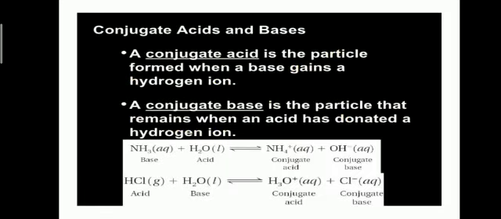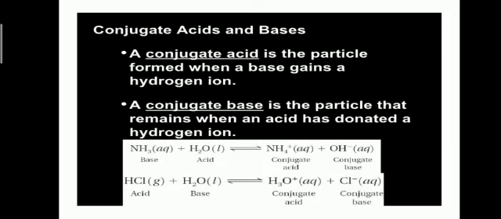What are conjugate acids and bases? A conjugate acid is one which is formed when a base gains a hydrogen ion, as a base will accept a proton and form a positively charged ion or substance which is called the conjugate acid. For example, ammonia is a base, and when it accepts a proton from water, it forms ammonium ion, which is the conjugate acid of the base ammonia, while the remaining OH negative or hydroxide part will remain separate as a conjugate base.